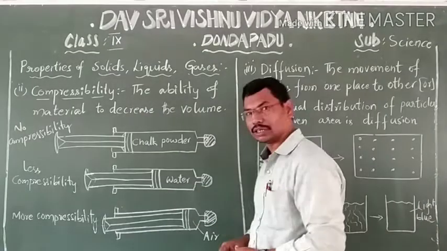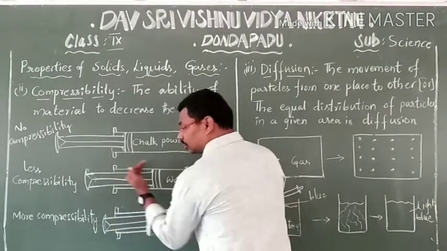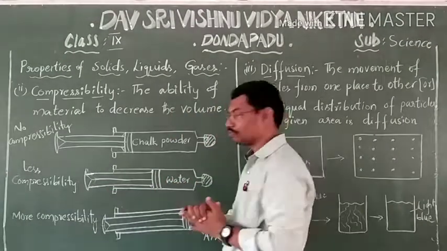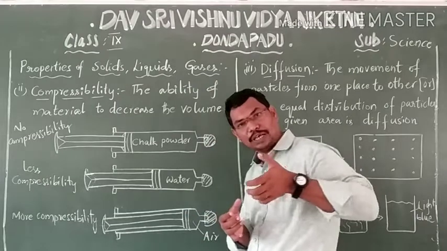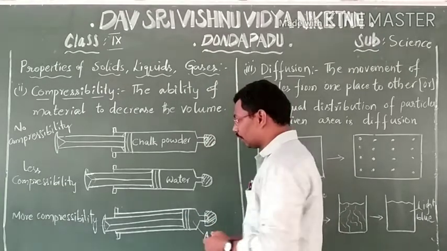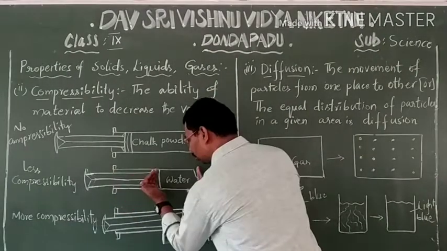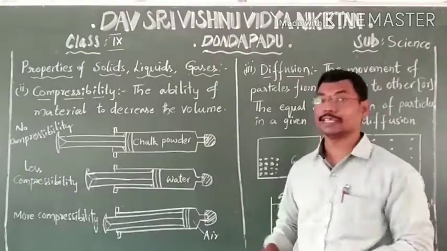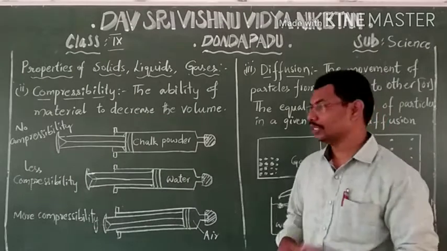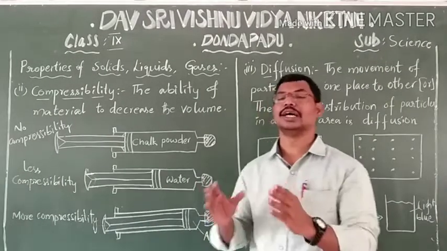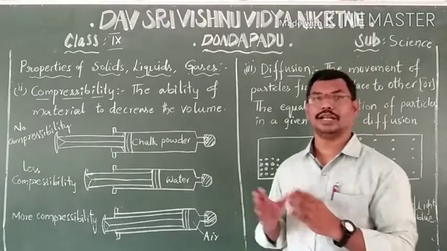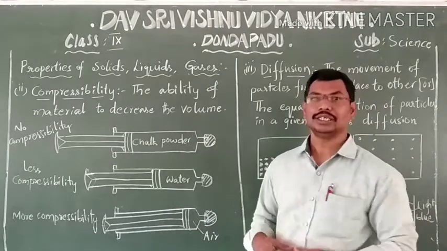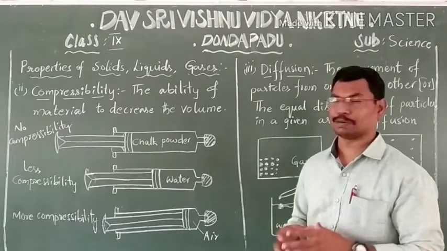Now coming to the water. The volume of water is this much, when we have taken the body of the syringe full of water. When we keep the plunger and apply high external pressure, now what happened? The volume is reduced to this much. See, here compressibility happens, but not as much as air. So the compressibility of water is a little less. Not as much as that of gases, but it has little compressibility.